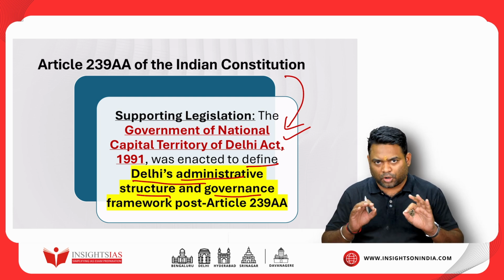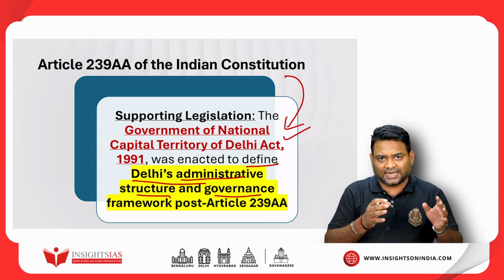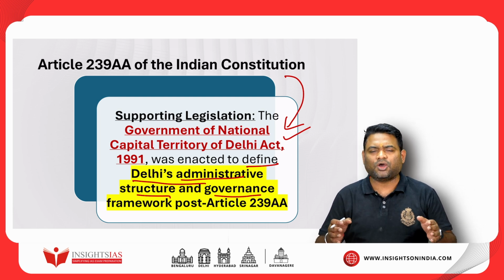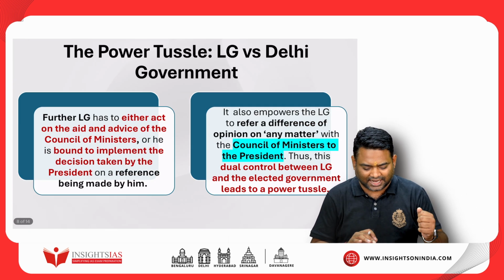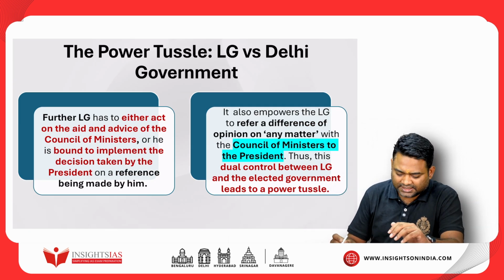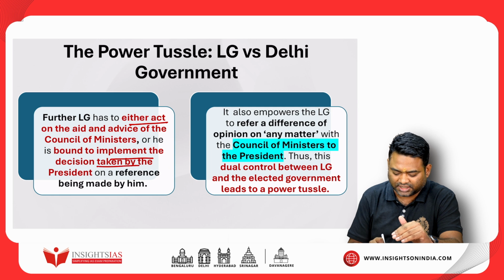But there was a problem in this structure which eventually led to the tussle between the LG, that is Lieutenant Governor, and the Delhi government, or I can say central government versus Delhi government. So let's understand that part also. The LG had to either act on the aid and advice of the Council of Ministers, or he is bound to implement the decision taken by the president on a reference being made by him.